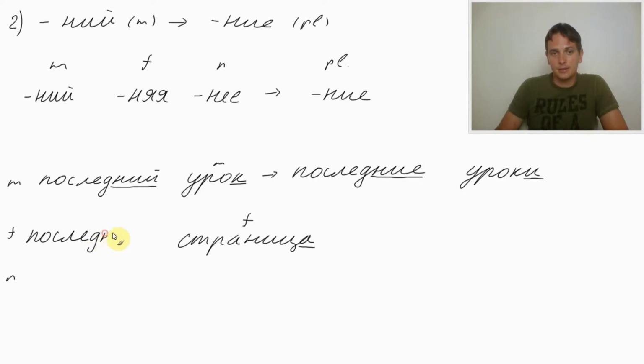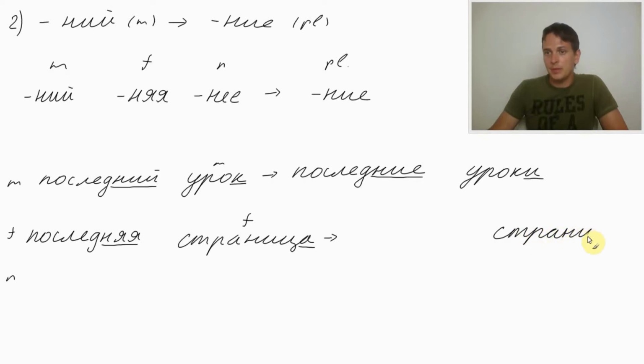Последний becomes последняя. Последняя страница. Last page. How would we make pages out of page? Страница ends in а, and this is the general rule. This is actually easy: if we've got a feminine word ending in а, we replace а with ы. Страницы. Страница becomes страницы in plural, and for last, последняя, the ending няя becomes ние.